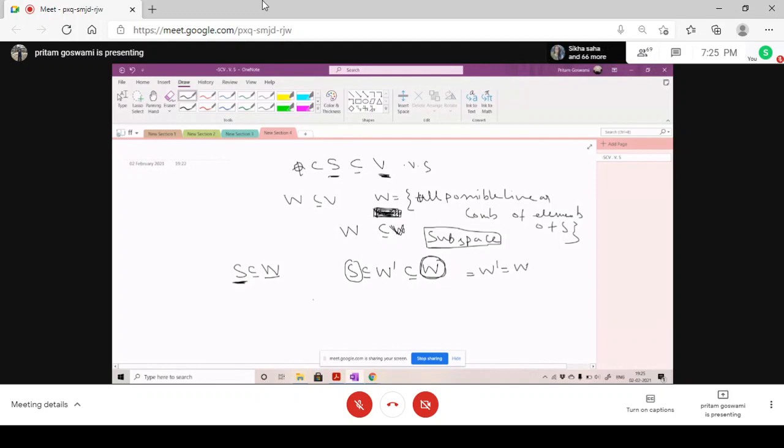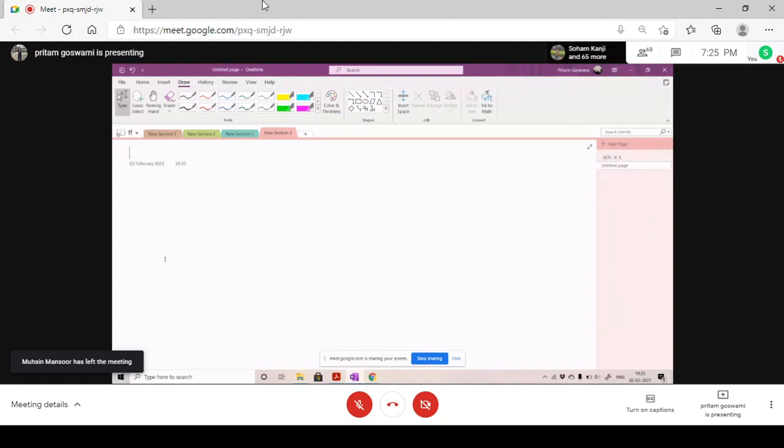Now, just let me add another page. Now check how the geometry comes in linear algebra. Okay, if I give you a vector (1, 0), then a times (1, 0), that is basically (a, 0). This is a vector subspace of R3.